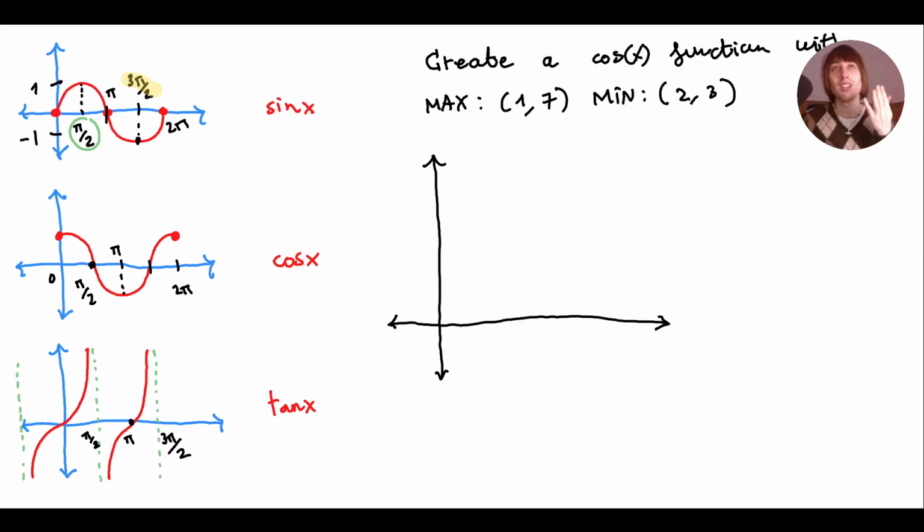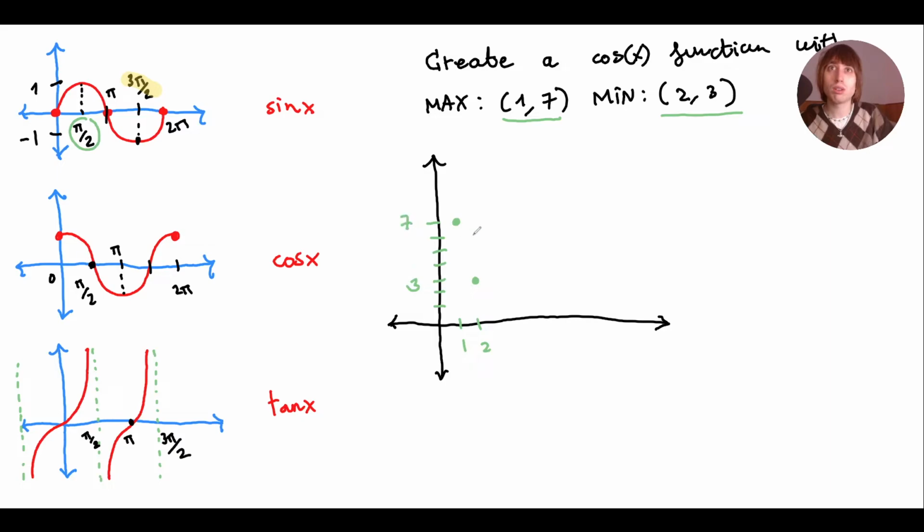Alright, let's take a look at this question. Let's try to solve it. So, they're telling us to create a cosine function with a maximum here at (1, 7) and a minimum here at (2, 3). First thing I'm gonna do, I'm gonna try to graph the function. So maximum at (1, 7): 1, 2, 3, 4, 5, 6, 7 here. Minimum at (2, 3): 2 and 3 here.